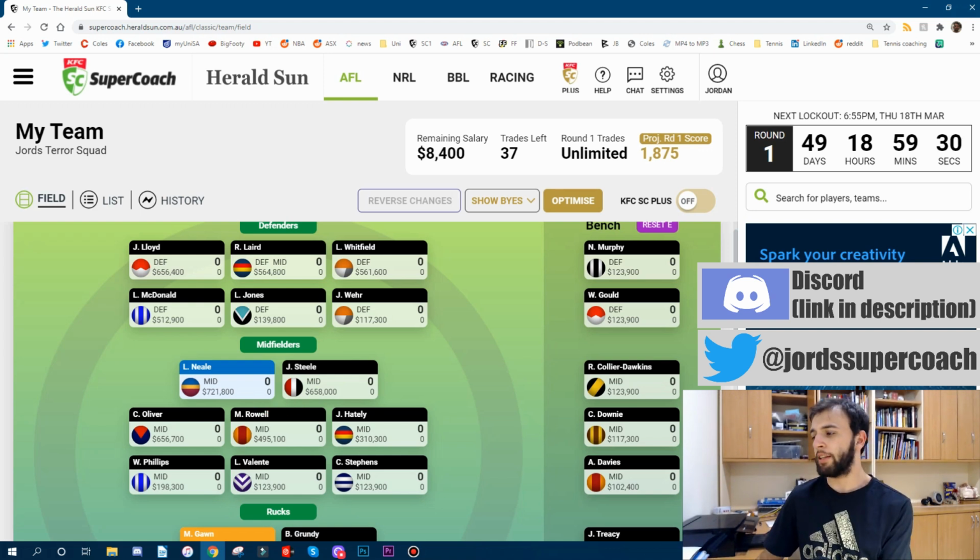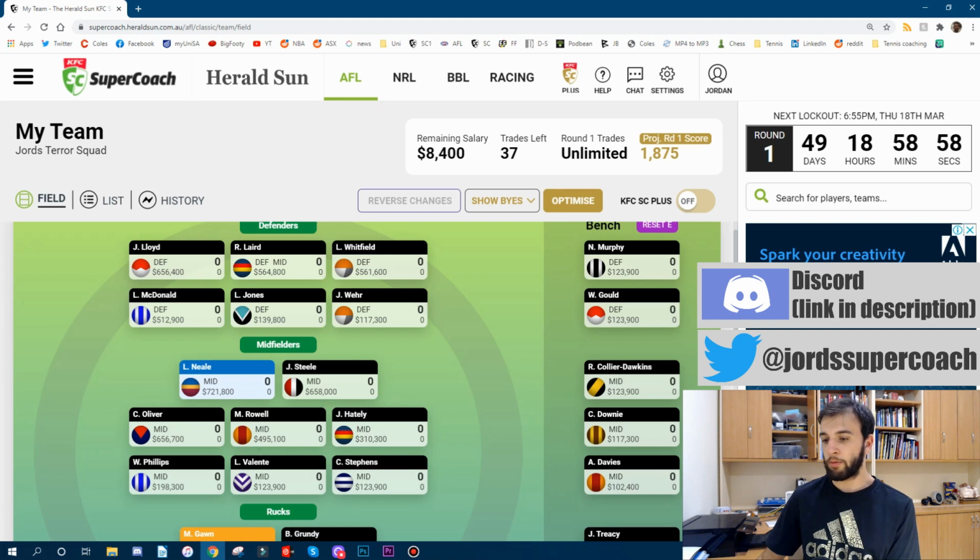And we have Jackson Hately here. Still a watch for me. Still not sure what he can do on a consistent basis, but nonetheless, in the games that he has played inside mid, even at a young age, played really well. So I think he'll get the opportunity at the Crows. The players he's competing with, he should be past them, I think, especially because he's older and his body's ready to go. Good reports coming out on Hately so far, but I really want to see in the preseason. But for now, he's in.